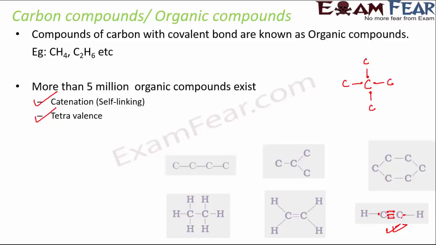Right? So since it has tetravalence, that means it has 4 electrons in the outermost shell, it can combine with a lot of atoms. Also, due to the small size of carbon, the carbon bonds are very strong, and as a result the carbon compounds are also very stable. So that's why we also see a lot of carbon compounds.